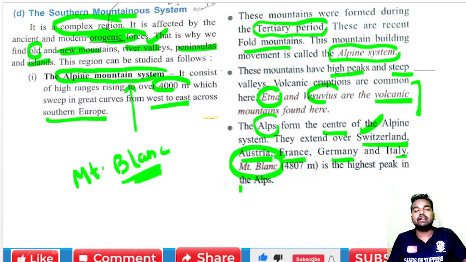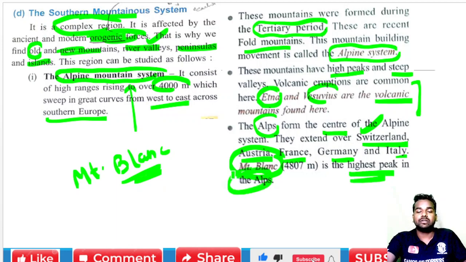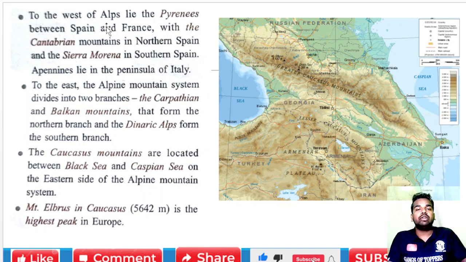Mont Blanc is the highest peak in the Alps. Now, to the west of the Alps, that is the Pyrenees, between Spain and France. We have to understand that is the Pyrenees.